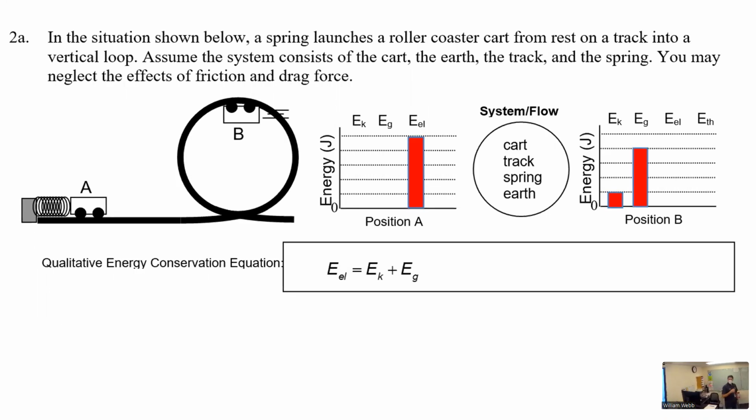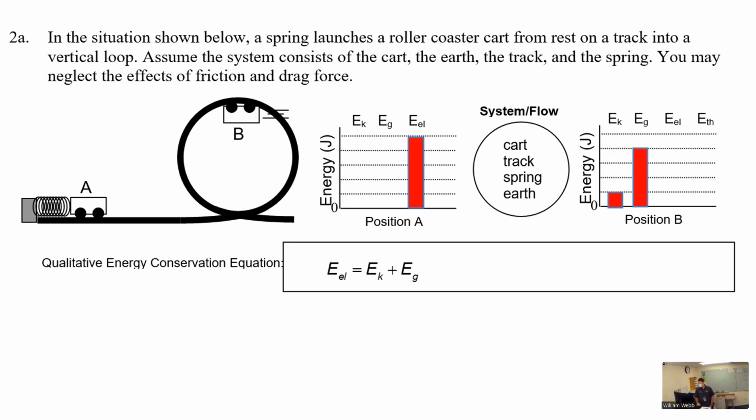All right, so here is what it would look like if you're following along in your worksheet or in your notes or wherever you're putting it. We start with a bunch of elastic energy. Now they've just filled it all the way up to 5 bars of energy. That's arbitrary. We could have picked any number, but they've just chosen that value. You can see in the circle they wrote cart, track, spring, and earth, just like the question said they should. And then at the top of that loop, they've said it has mostly gravitational and some kinetic.